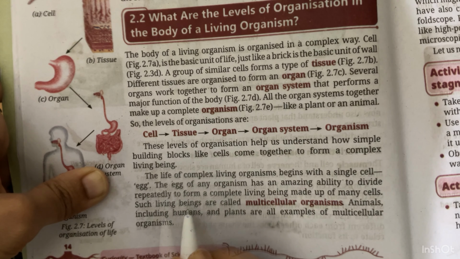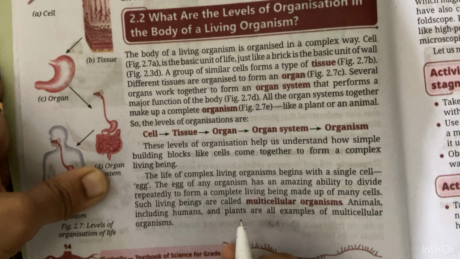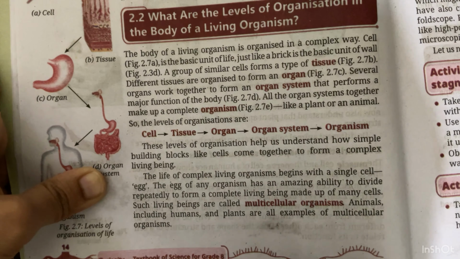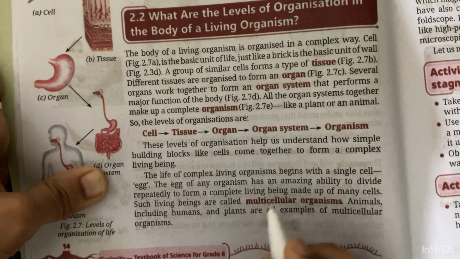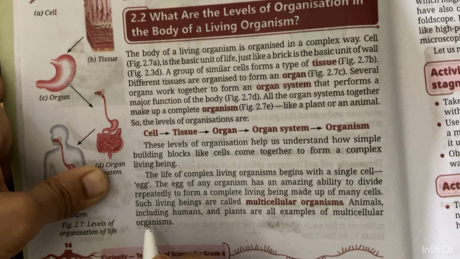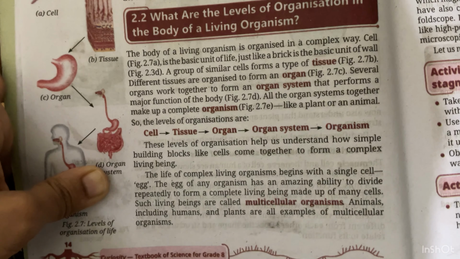That's why living beings which have many cells, we say multicellular organisms. If it has a single cell, we say unicellular. If it has more than one, many cells, we say multicellular organisms. Animals including humans, and plants, are all examples of multicellular organisms.